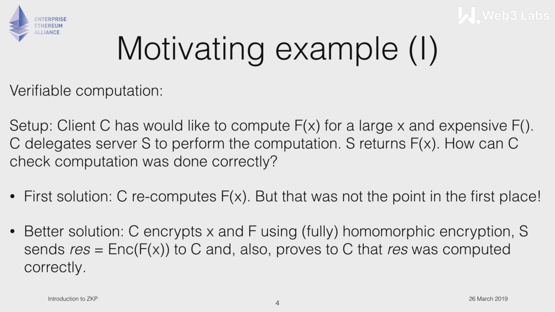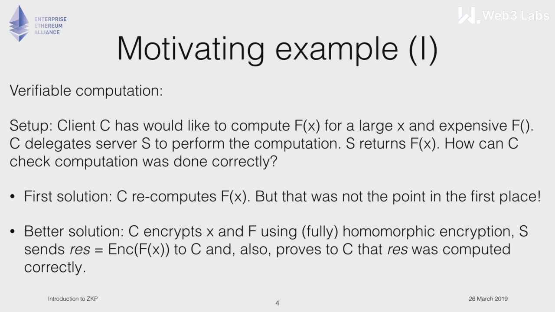So that is correct. I hope I didn't make a mistake, I say here S sends this result, which is encrypted, which also protects C from allowing S to know what X is and what F is. And also S proves to C that res was computed correctly. This is where the zero knowledge part comes in.